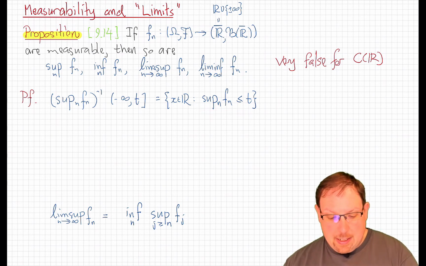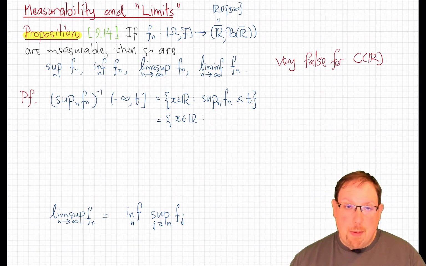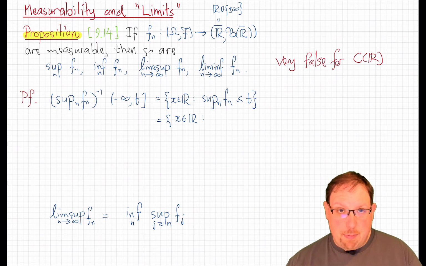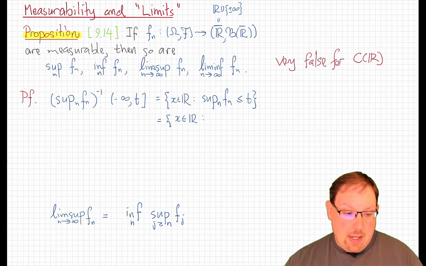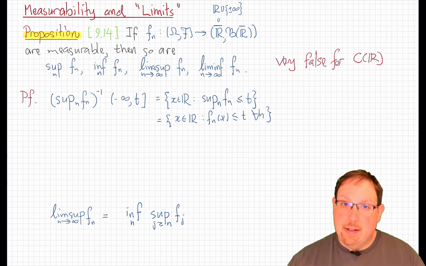So that is to say, it's the set of all real numbers x. Well, how can the supremum of a sequence be less than or equal to t? The supremum is the least upper bound, and for the supremum to be less than or equal to something, for the least upper bound to be smaller than or equal to t, that means that t must be an upper bound in particular. So that means that fn of x is less than or equal to t for every n.